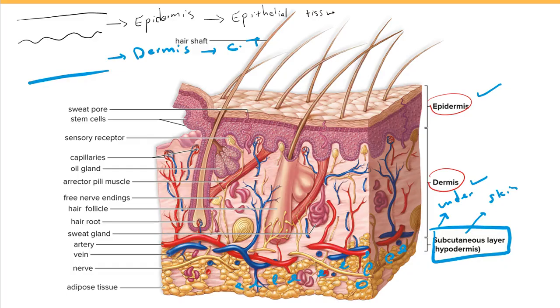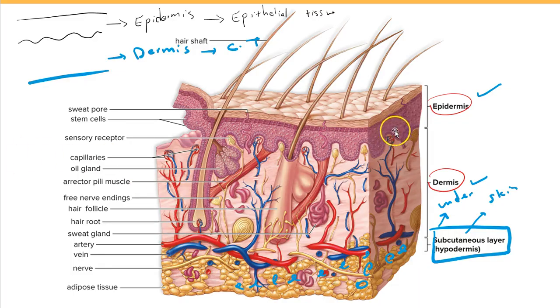If you've heard about subcutaneous injection, that is the layer where they can inject something like insulin or other medication in small amounts. And whenever they do liposuction, they remove the fat from this subcutaneous layer.